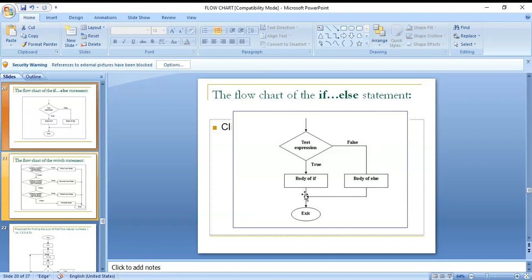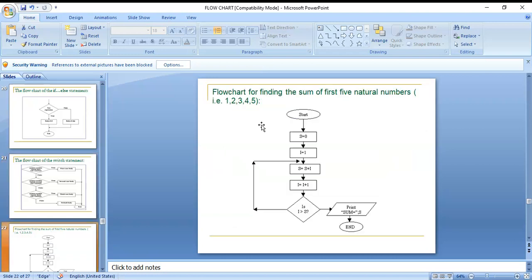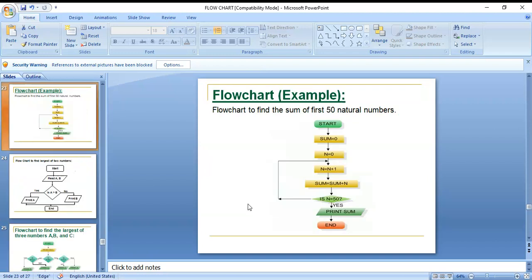Next you can see the switch statement: when the integer value matches a case, that case's body is executed, otherwise it is not. Here, for finding the sum of the first five natural numbers, s equals s plus i, and you can execute all of these.